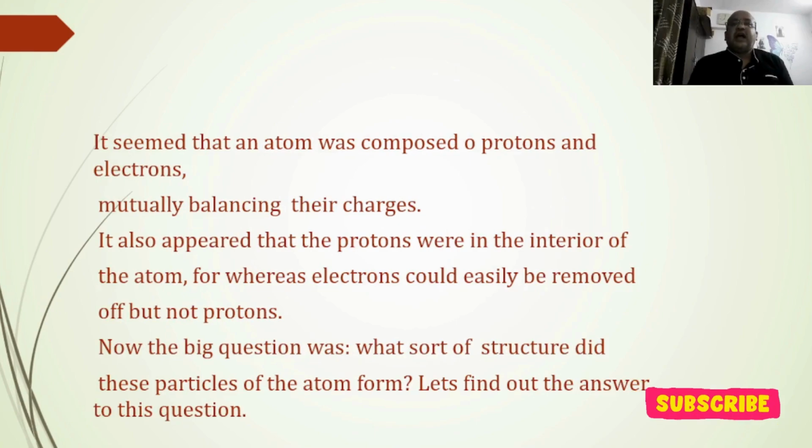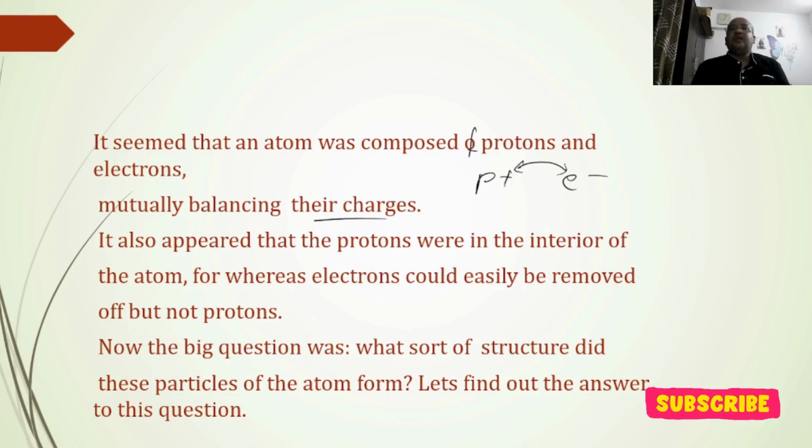It seemed that an atom was composed of protons and electrons, mutually balancing their charges.